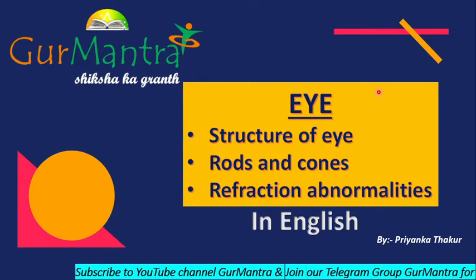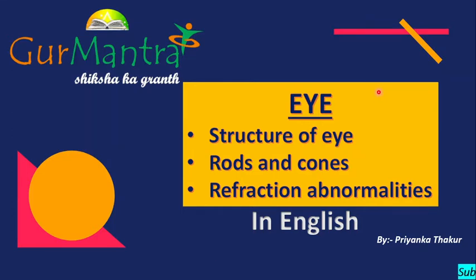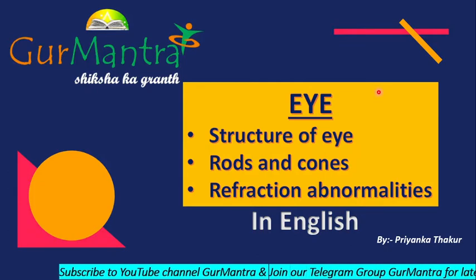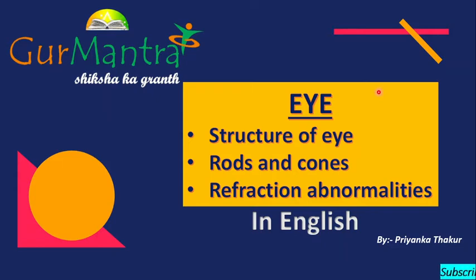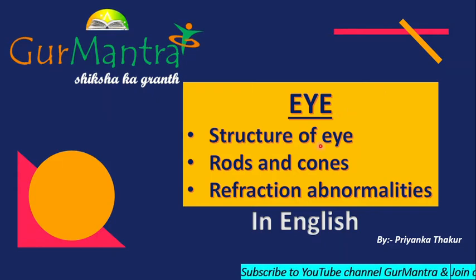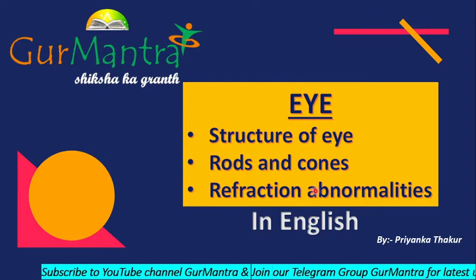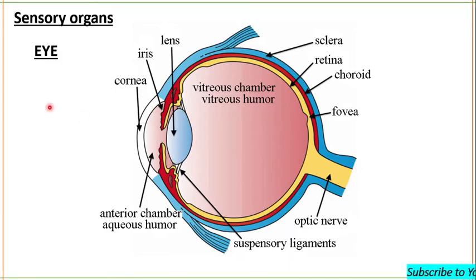The stimuli for touch are pain, cold, and pressure. For nose and tongue, smell and taste, it's chemical stimuli. For ear, it's sound stimulus, and for eye, it's light stimulus. Mainly I'm going to talk about the eye and the ear. In this video, I'm going to cover the eye. We will talk about the structure of the eye, rods and cones, and refractive abnormalities. So let's start with today's topic, which is the eye.